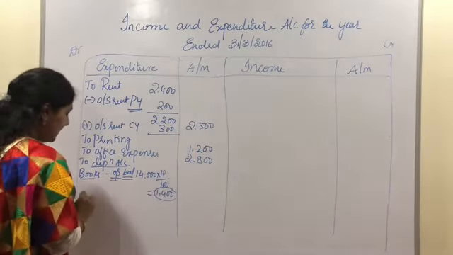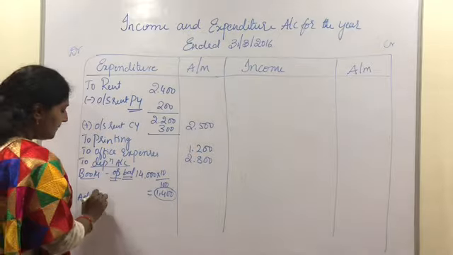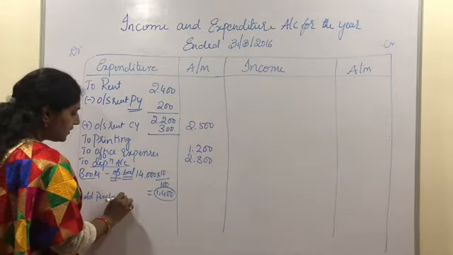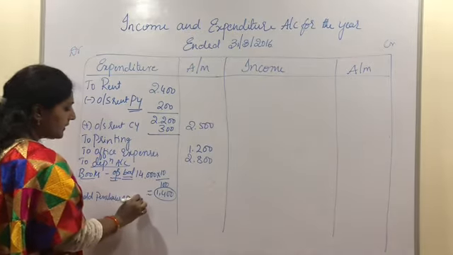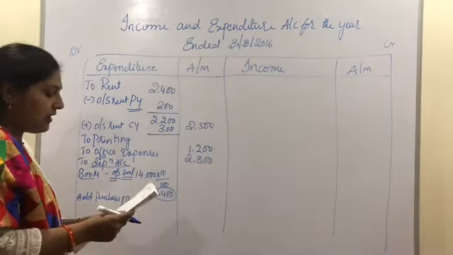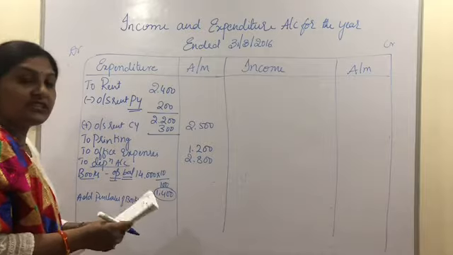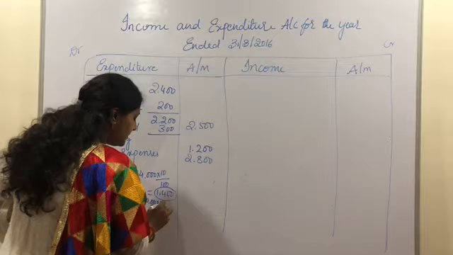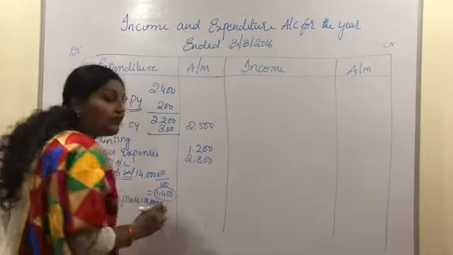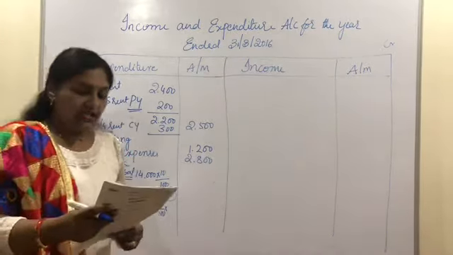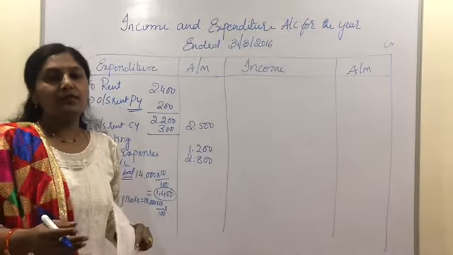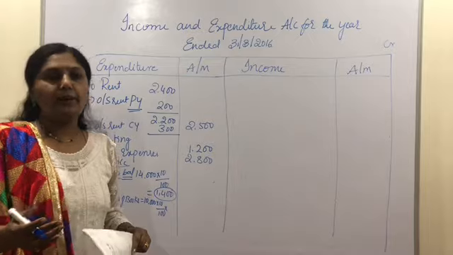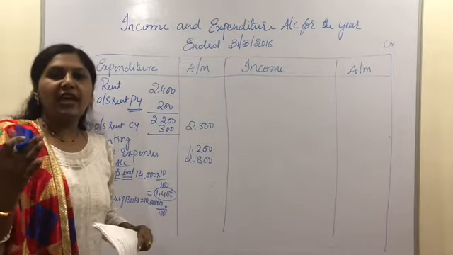And now let us calculate the depreciation on additional purchases of books. The actual balance of additional purchases of books is 10,000. Here, on 10,000 we need to calculate the depreciation at 10%. They have given the date of purchase of books, which is 30th September. So 30th September means from 1st of October till 31st of March we need to take the time factor: October, November, December, January, February, March.